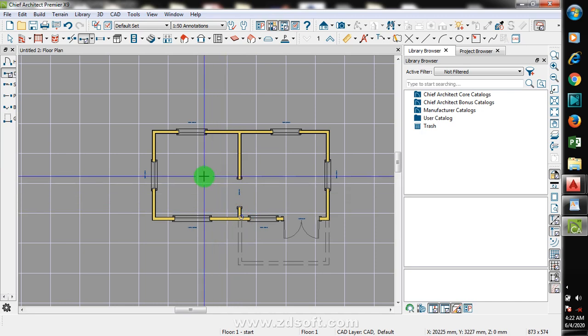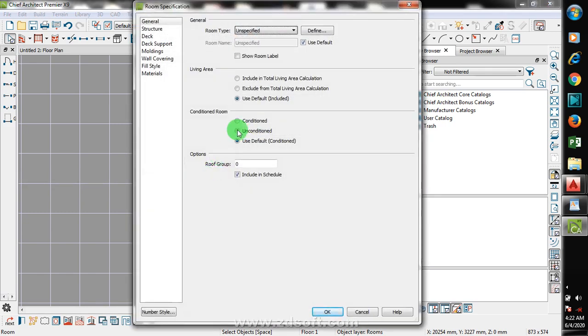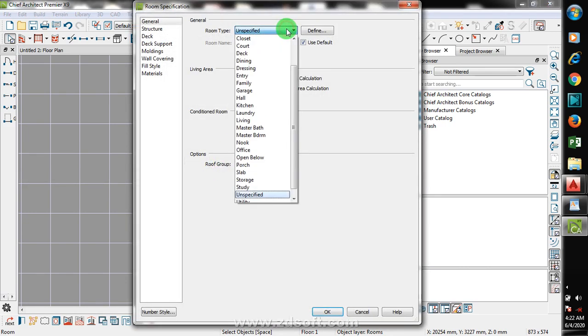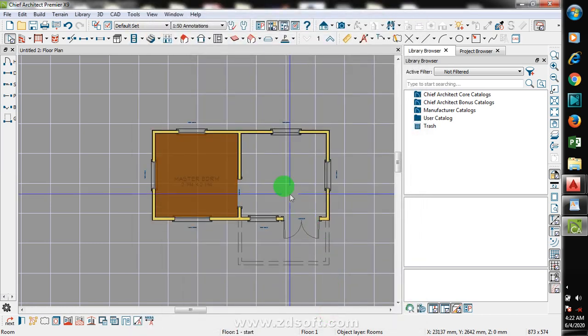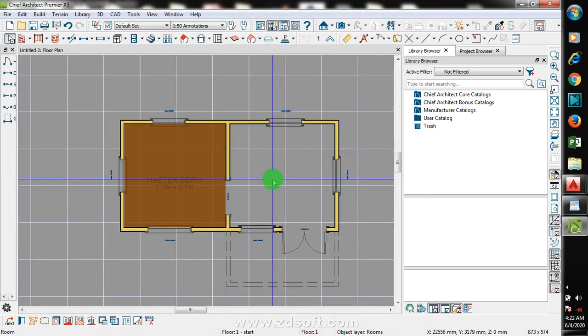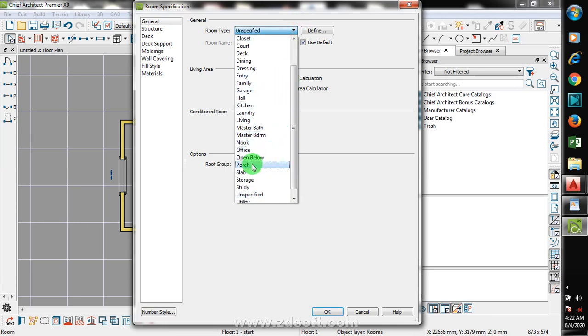Now let's name this. If I double click, you see a new window pops up. I can name this master's bedroom, for example. This is just a sample. I can double click here, then I make this, let's say, living room.